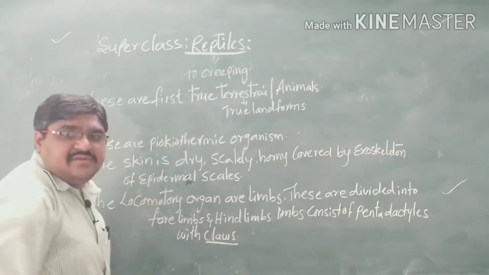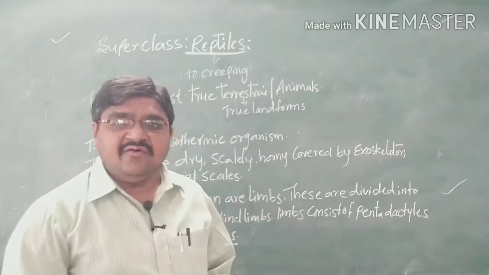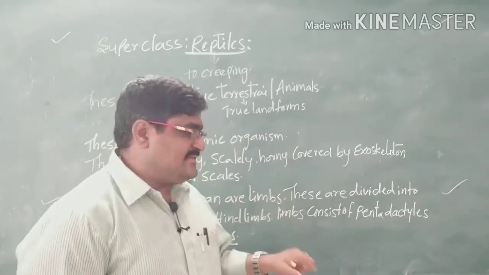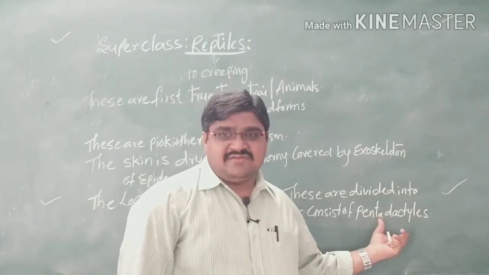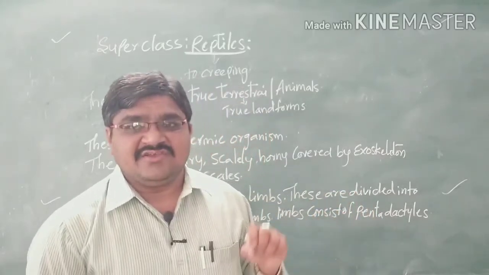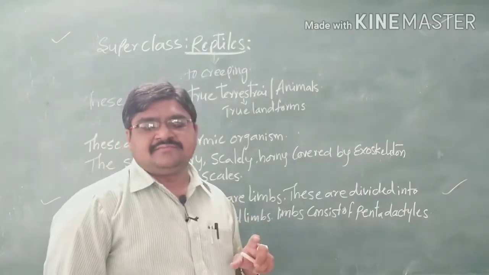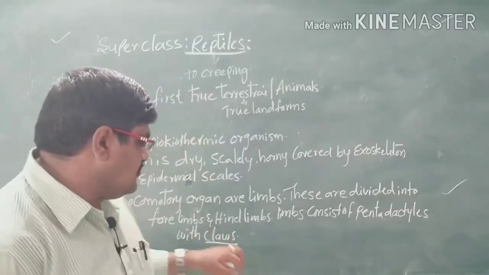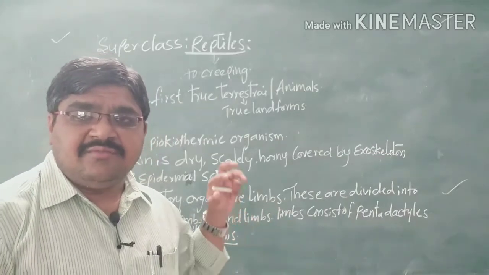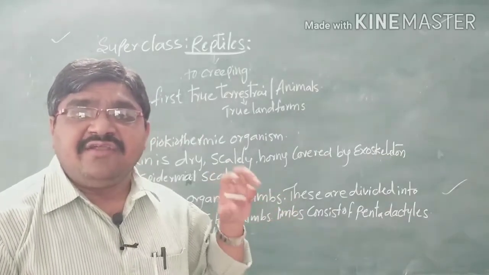Penta means five, dactyl means digits. So the limbs, that is forelimbs and hind limbs, consist of five digits, and the five digits have claws, which are sharp, needle-like structures.